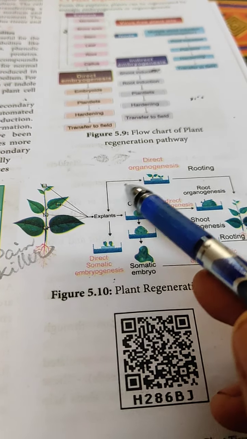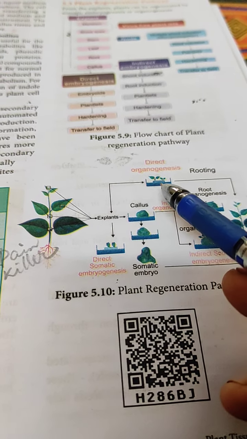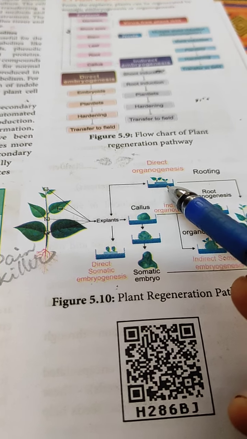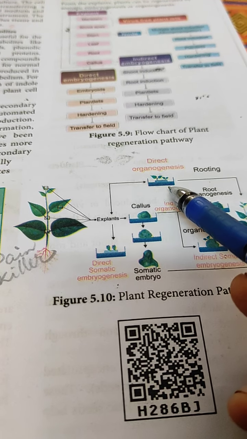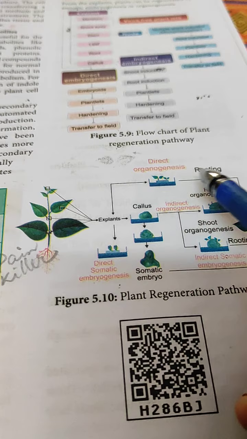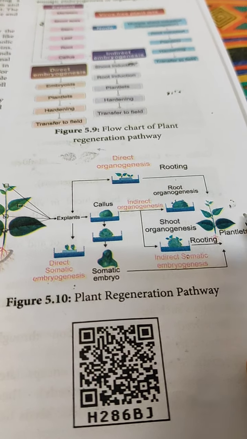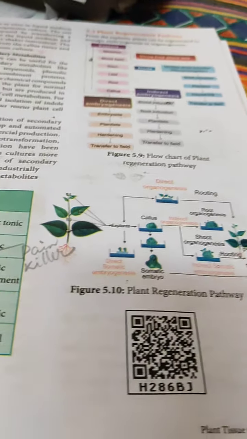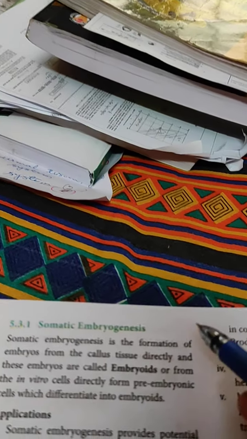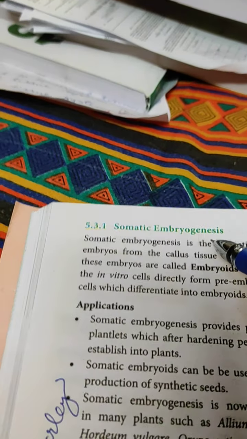Another direct method, direct organogenesis: explants we can directly place into culture medium. Then organogenesis, rooting, shooting, everything will be taking place and it will form the plantlets. So that is the regeneration pathway. Now next part we are going to discuss the somatic embryogenesis.